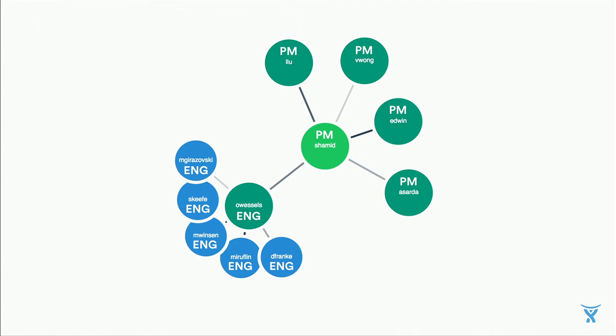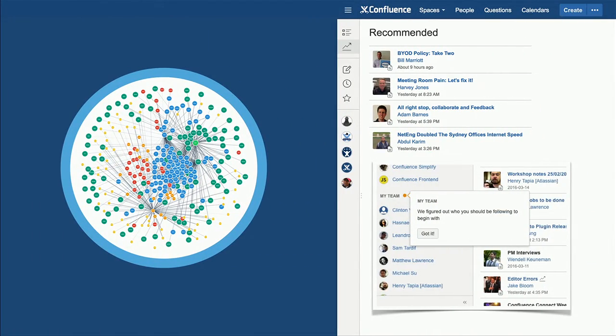Now, if you expand out the virtual team for the team lead, you can see that he also is strongly connected with others that he works with in engineering. Now, we're exploring how we can use this information to power things like personalized content recommendations, suggesting individuals to follow, even recommending experts. So maybe you don't directly work with someone, but you like working on the same sets of topics. So it's a really exciting area of exploration for us.